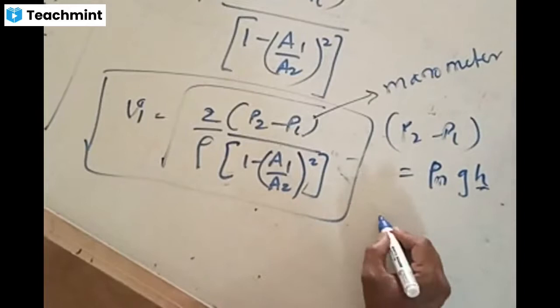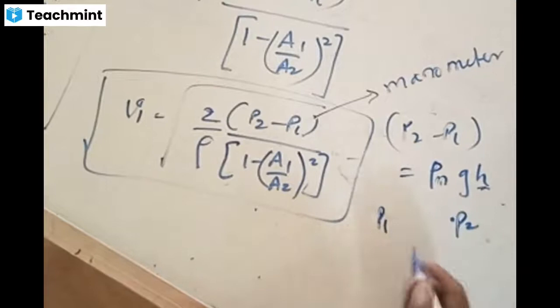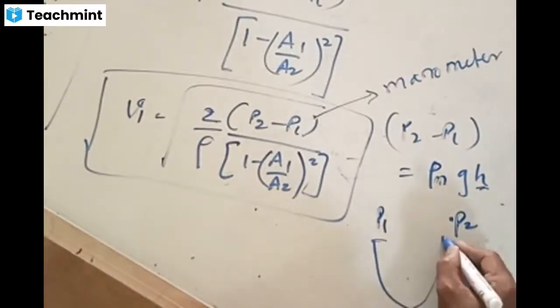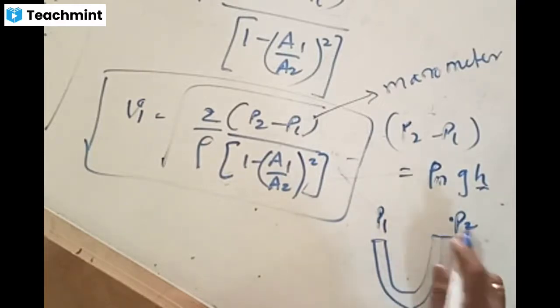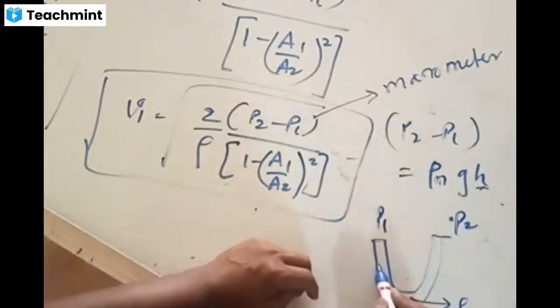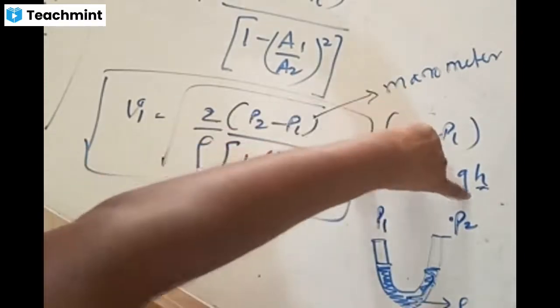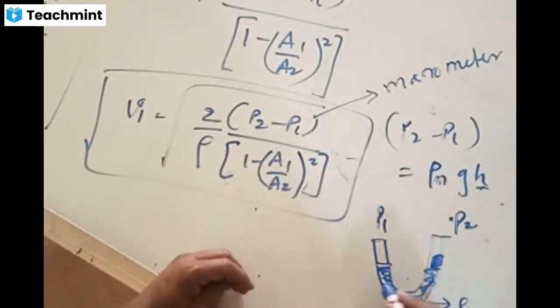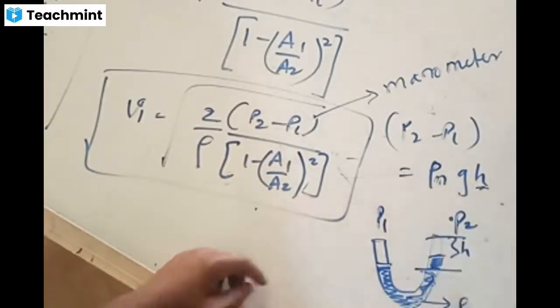I'll just brief up here. You have one pressure here, and one more pressure here. This is a larger area, this is a smaller area. What do we do here? We connect a manometer. A manometer is a U-shaped device filled with mercury whose density is rho m. When the pressure is the same, the level is the same. The level of mercury in both columns is going to be the same. But once a pressure difference arises, depending on the pressure difference, it adjusts and moves like this. Now we can find the height difference between before and now.